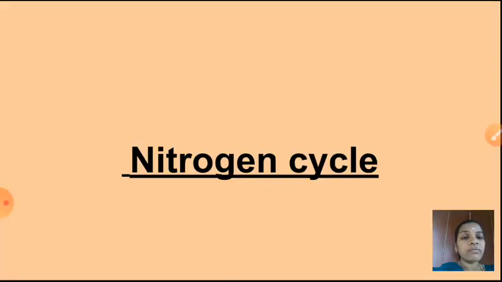Children, last session we revised about which one? Yes, ecosystem. What is meant by ecosystem and factors related to our ecosystem. Next one is energy pyramid and biogeochemical cycle. In biogeochemical cycle, what we studied? We studied what is meant by biogeochemical cycle, and next, what are the types: gaseous cycle and sedimentation cycle. Next, the importance of biogeochemical cycle. And one more important biogeochemical cycle we discussed, that is carbon cycle.